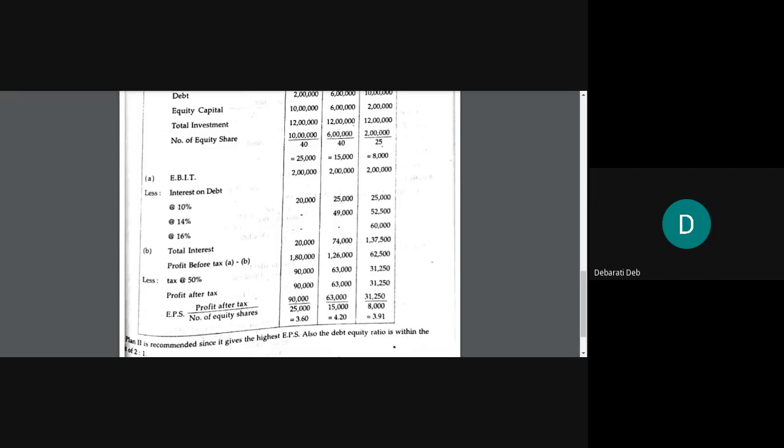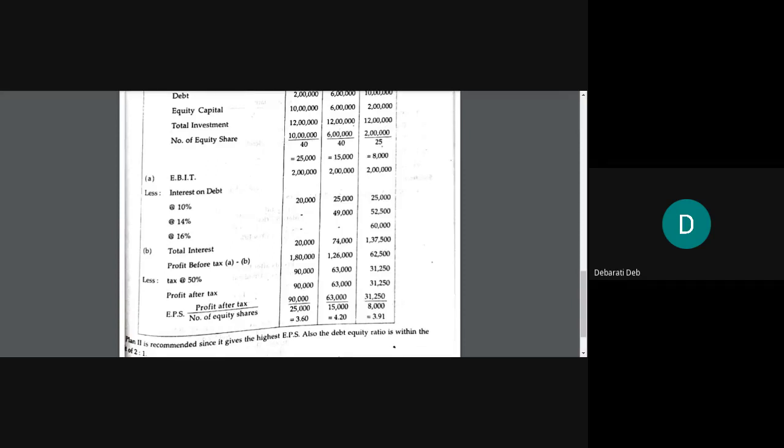Okay. Now see, for the first option, the amount of loan is how much? Tell me, for the first option, the amount of loan is how much? Ma'am, 2 lakhs. 2 lakhs. So it is falling within the first range, that is up to 2,50,000. It is 10%, right?